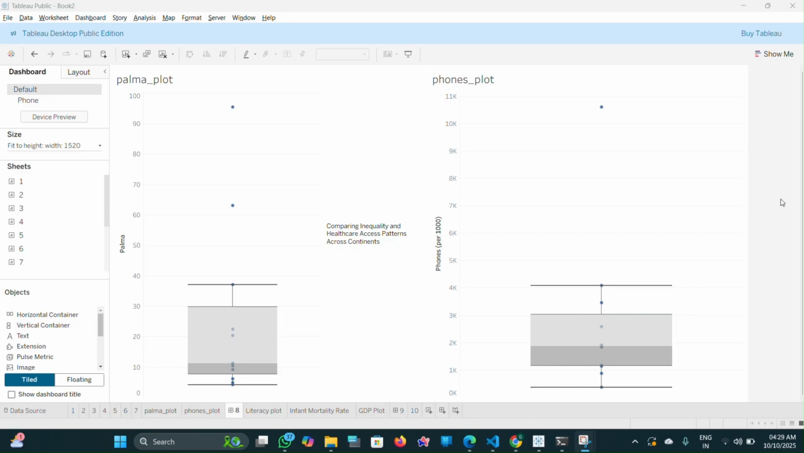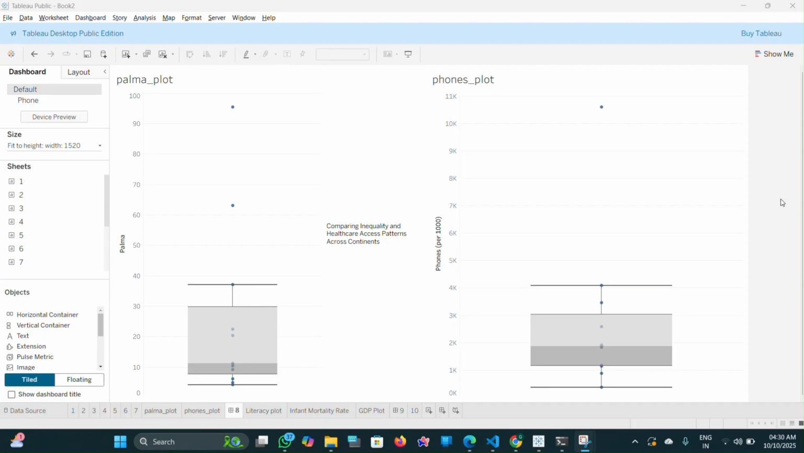The eighth question is: what patterns emerge when comparing income inequality with healthcare access across different countries of the world? To answer this, I've placed two box plots side by side on a dashboard. The left plot shows the distribution of the Palma ratio, my measure for inequality, while the right plot shows phones per thousand people, which I'm using as a proxy for infrastructure and healthcare access. By comparing these plots region by region, a strong inverse pattern emerges.